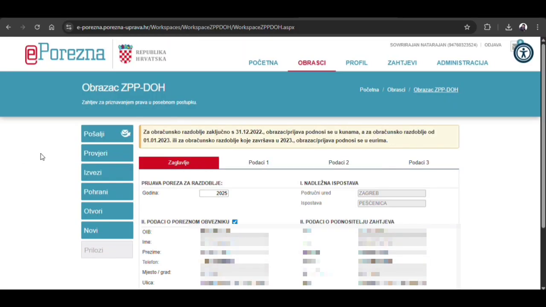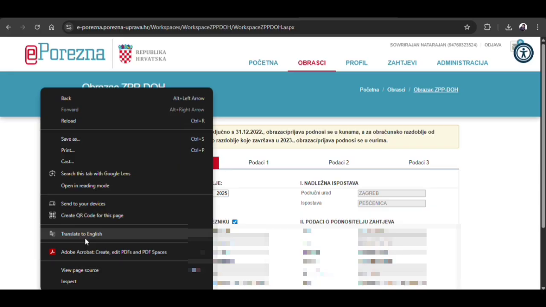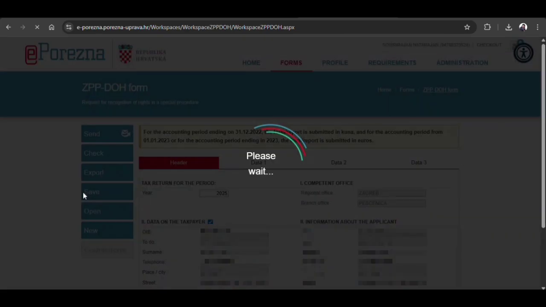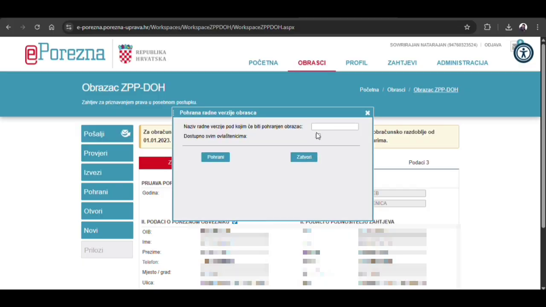So right now I go back to the first page. I just updated my phone number only on the first page. Second page I don't do anything. Third page I don't do anything. And on the fourth page I just give my bank account. And right now I am going to save this application. So I am just going to give some name. Maybe in the future I need to upload my residential certificate, so I am going to save this application form.